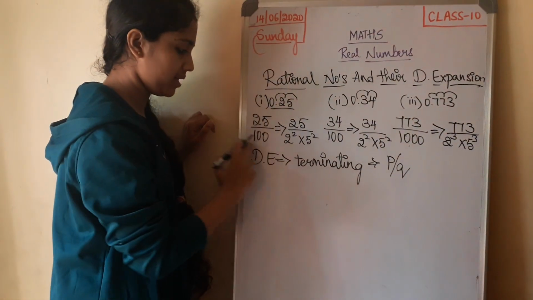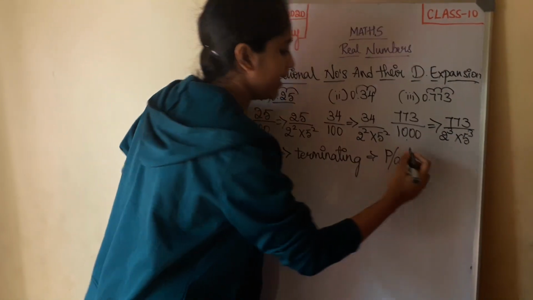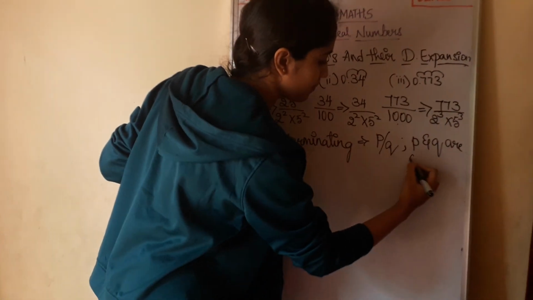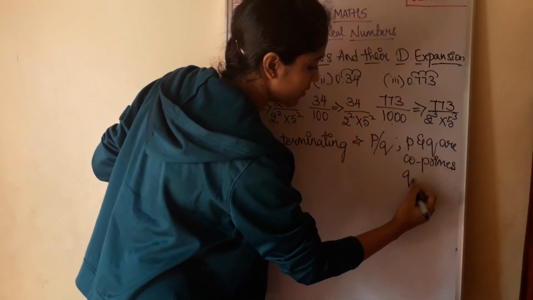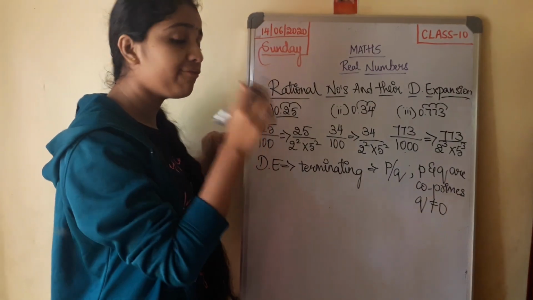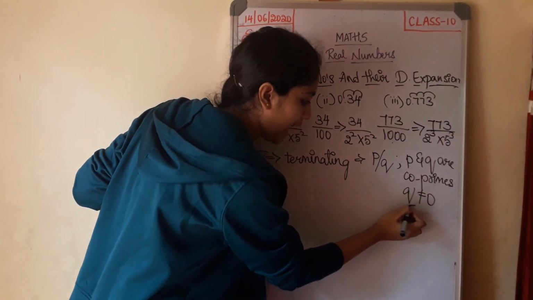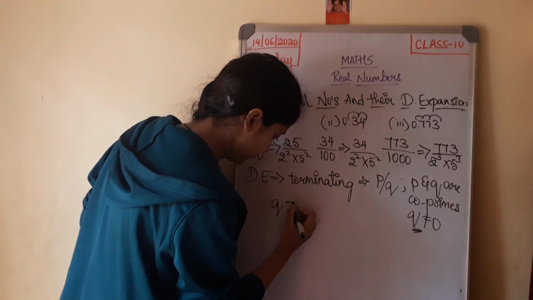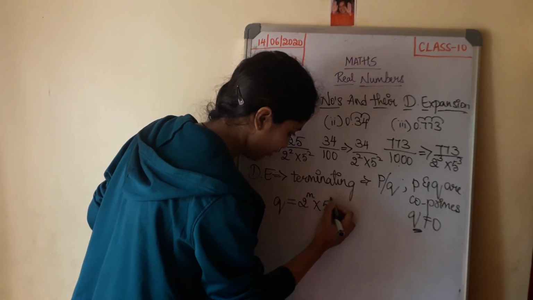See, this number is terminating and this can be written in the form of p by q, where p and q are again co-primes, and mainly q is not equal to 0. One more important thing is that if the decimal expansions of rational numbers are terminating, then when you factorize q, q is equal to 2 power m into 5 power n.